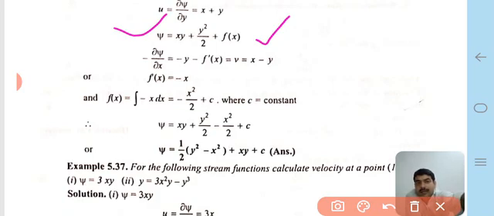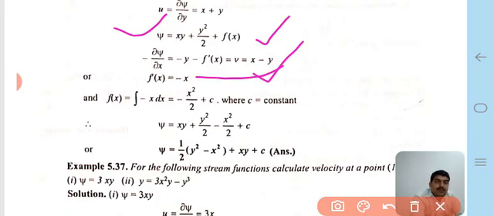Now we take the partial derivative of that equation with respect to x, with a minus sign on both sides. Therefore -∂ψ/∂x = -y - f'(x), which is v, and this is equal to x - y, so f'(x) is -x. Putting these values, we get the stream function ψ = 1/2 (y² - x²) + xy + c, where c is a constant.